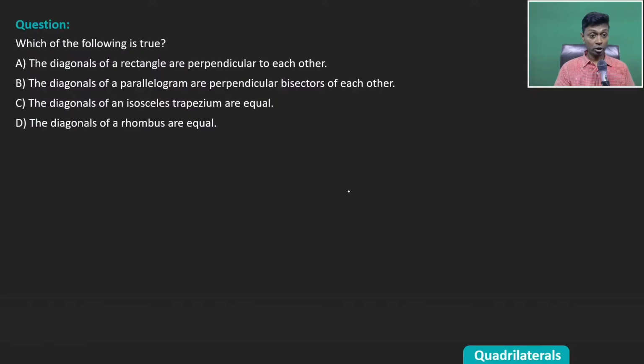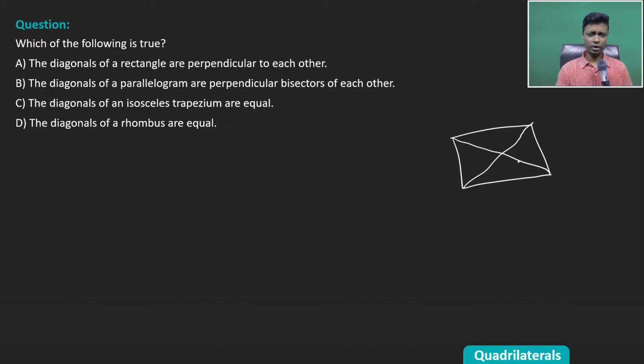Which of the following is true? The diagonals of a rectangle are perpendicular to each other. The diagonals of a rectangle will be equal to each other. They need not be perpendicular to each other. Right? Diagonals of a parallelogram bisect each other. Diagonals of a rectangle bisect each other and are equal. They need not be perpendicular to each other.